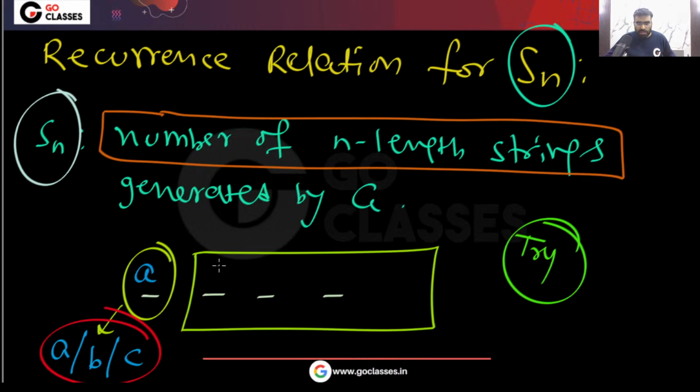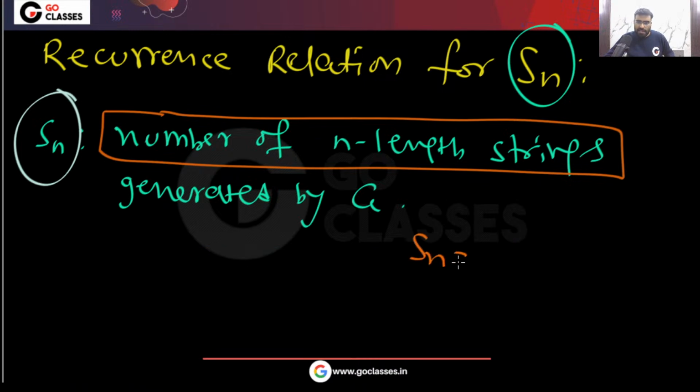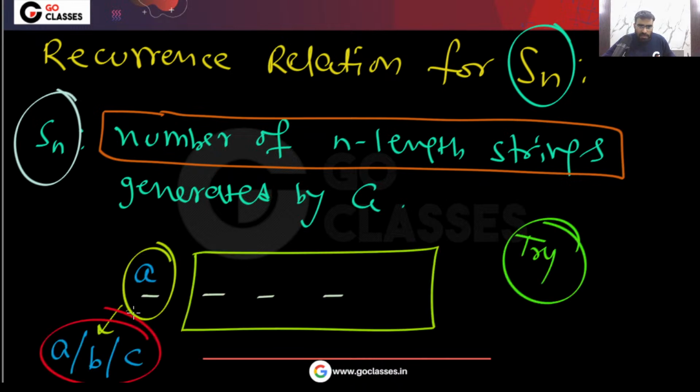So what will be the recurrence relation? Let me tell you, either it will be 3 into Sn minus 1, or it will be 2 Sn minus 1. You can check what the recurrence relation will be here. The first symbol can be A, B, or C. You can put any symbol here. How many n length strings of this type can I generate?